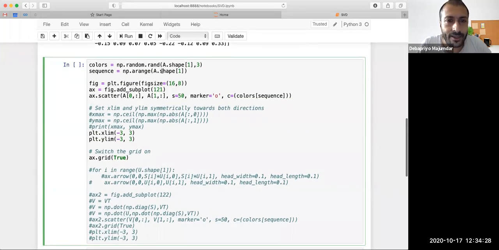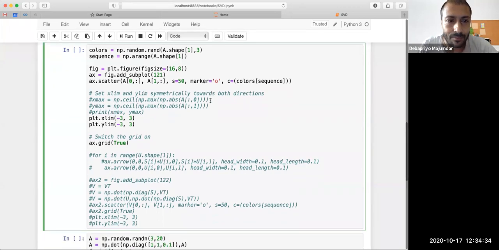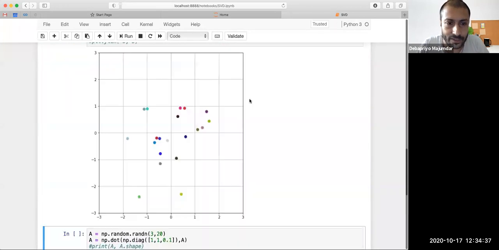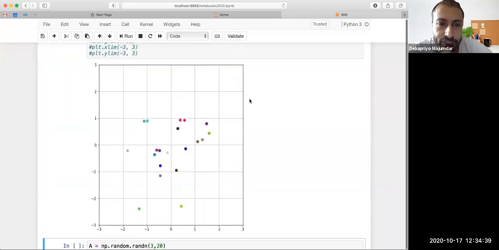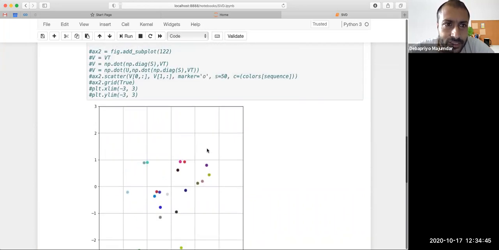All right, so I have set random colors for every point, and I'm essentially plotting the points. So these are my points in 2D. These are random points.